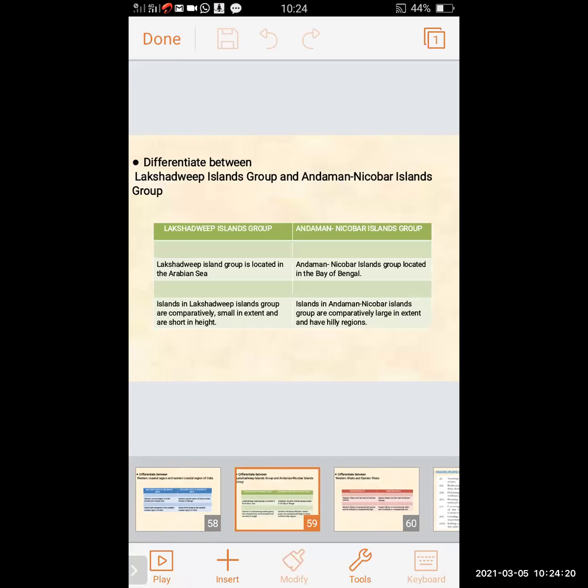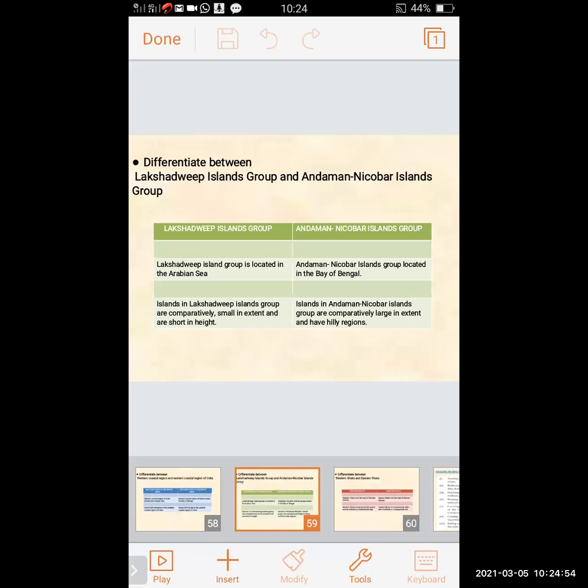Now here is the difference between the Lakshadweep Island group and the Andaman Nicobar Island group. The Lakshadweep Island group is located in the Arabian Sea. The Andaman and Nicobar Island group is located in the Bay of Bengal. This is the main difference you have to keep in mind.